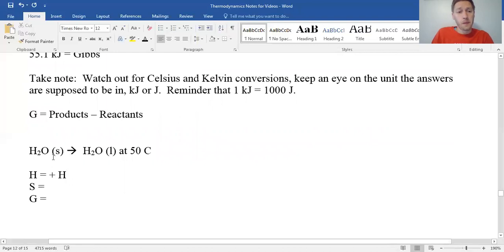All right? What's the sign of S? If you go from a solid to a liquid, we're getting more disorderly. Getting more disorderly means that it is going to be a positive S, because liquids are more disorderly than solids. What is the sign of G? Does water at 50 degrees Celsius go from a solid to liquid on its own? Which means if I took an ice cube and put it into some place that's 50 degrees Celsius, would it melt? The answer is yes. The sign of G would be negative G. We'd expect this to happen. It'd be pretty warm. The ice cube should melt.